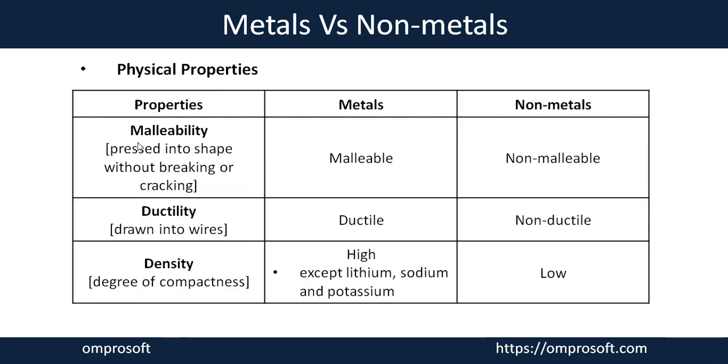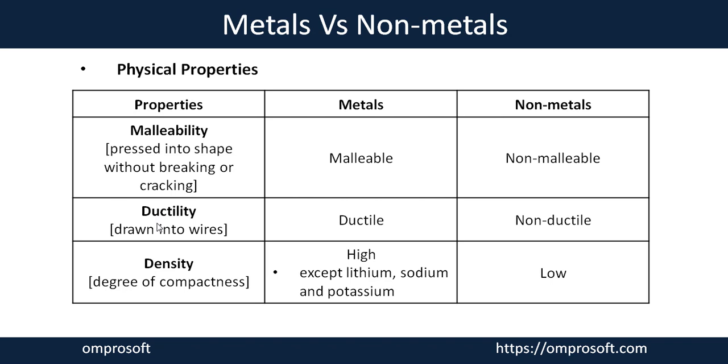Next property is malleability. Malleability means when we press or beat them, they change their shape without breaking and cracking. That is called malleability. Metals are malleable. When we beat or hammer them, they spread and change their shape, converting into sheets. But non-metals get brittle and break into pieces. For example, sulfur. When we beat it, it crumbles because it converts into pieces.